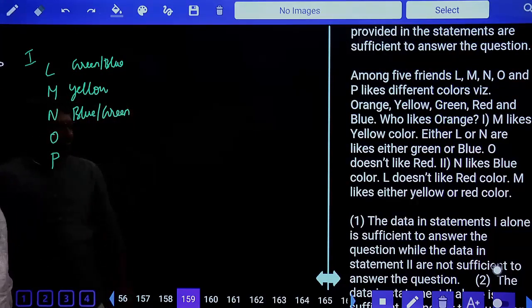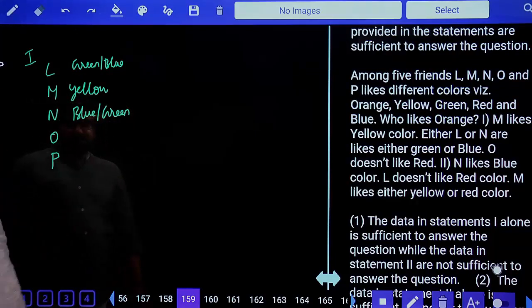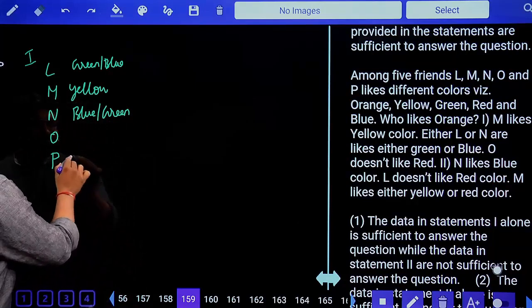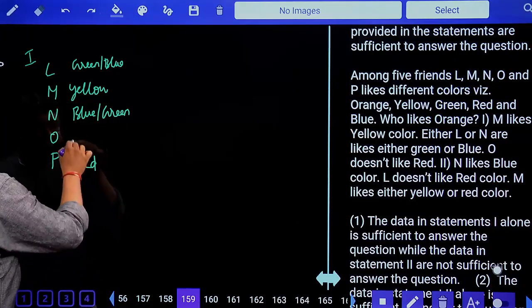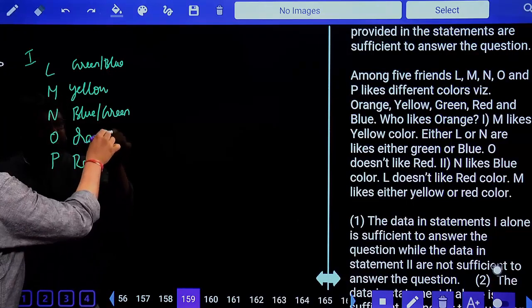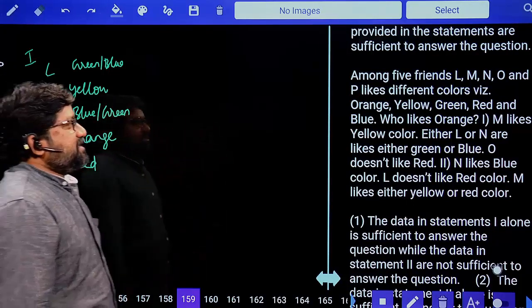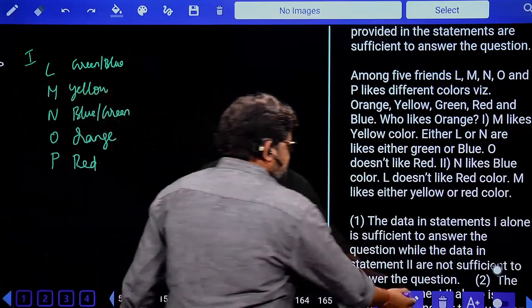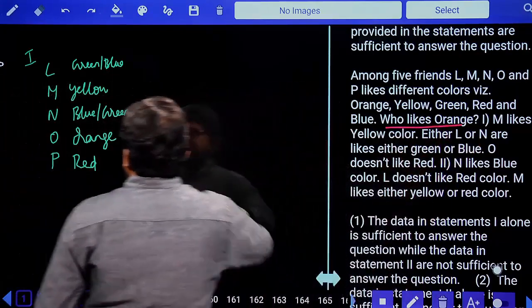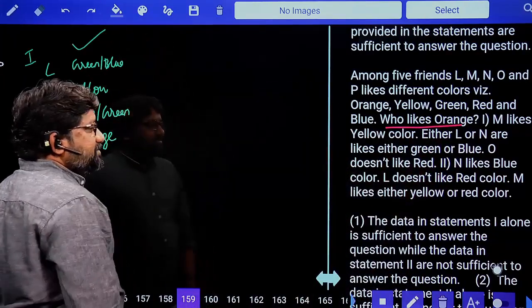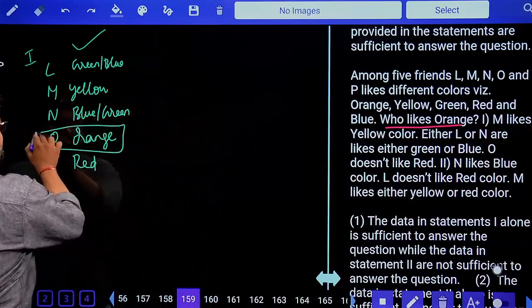We are done with this information. Next, O does not like red. When O does not like, there is only one person left out. P has to like red, and the color that is left out is orange. Orange is liked by O. What's the question? Who likes orange? From 1, I'm getting the answer. Orange is liked by O.